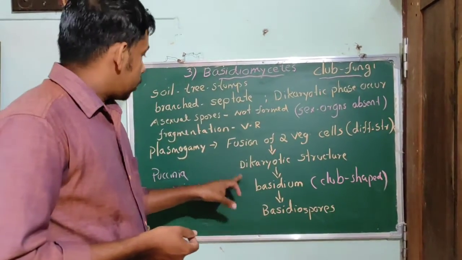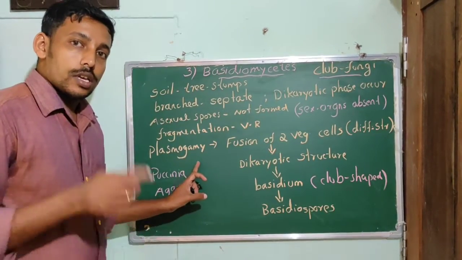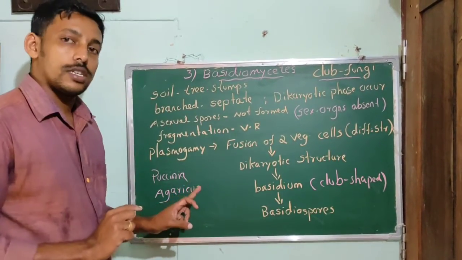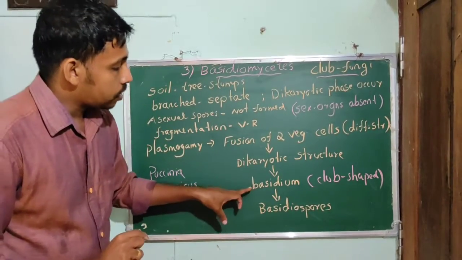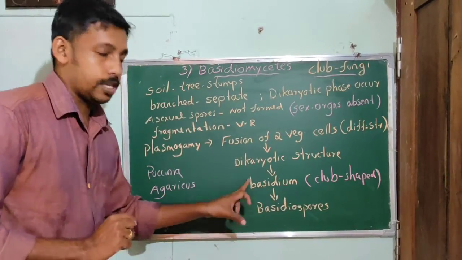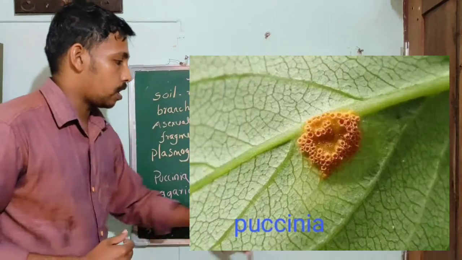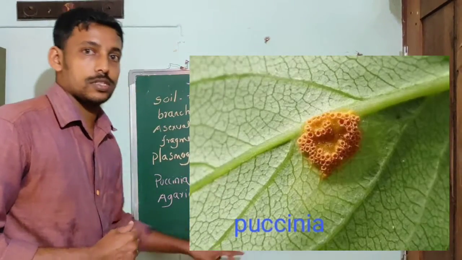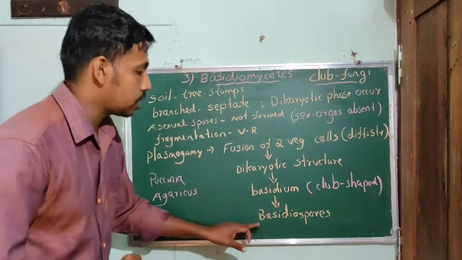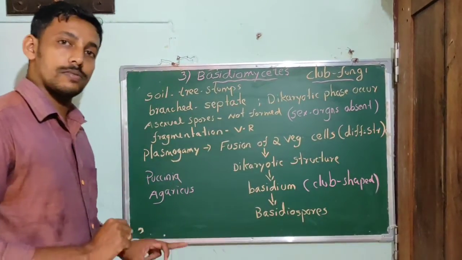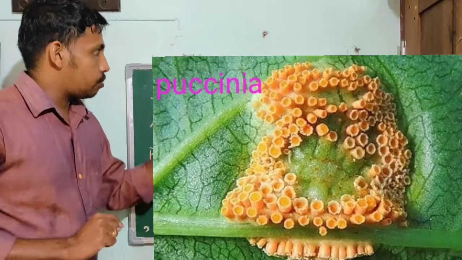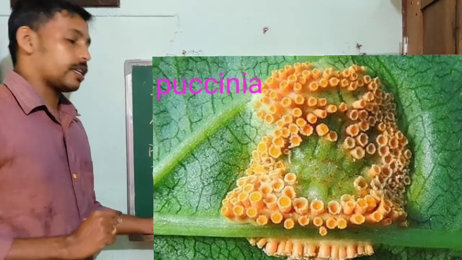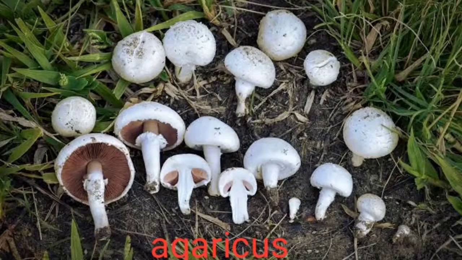After plasmogamy there is karyogamy and meiosis. The karyogamy and the zygotic meiosis both take place in the basidium, and this forms the sexual spores, known as basidiospores. So these are the main characters of Basidiomycetes. Puccinia and Agaricus are two examples.